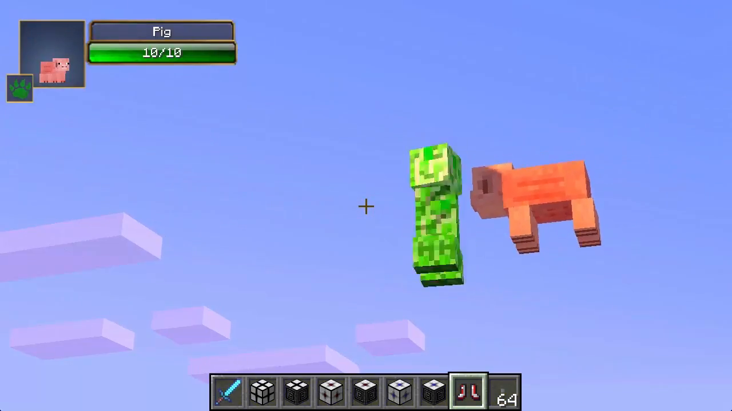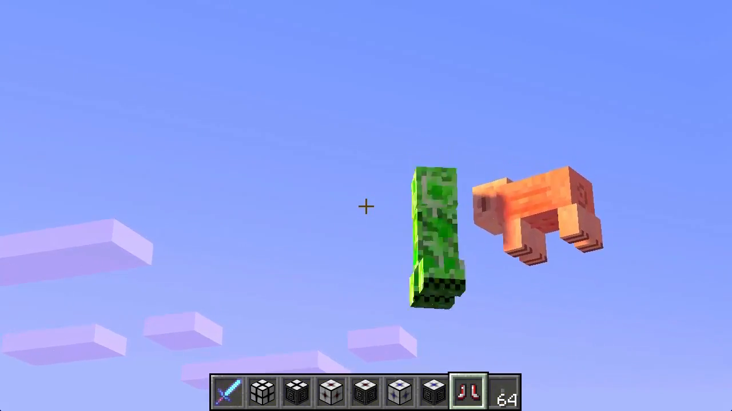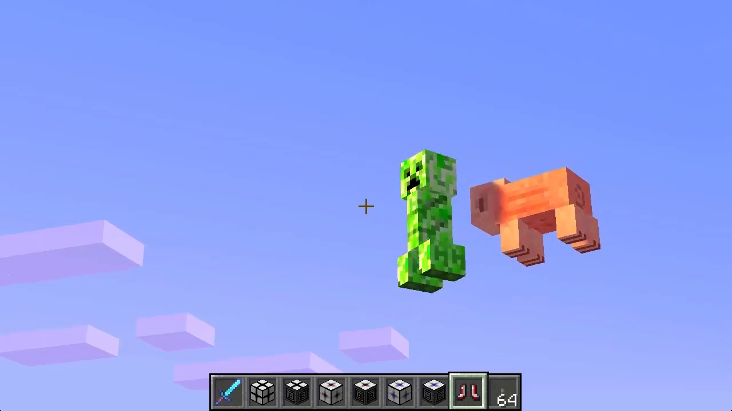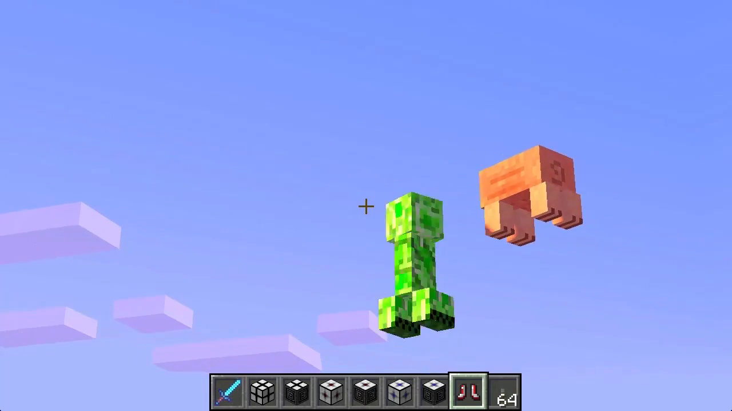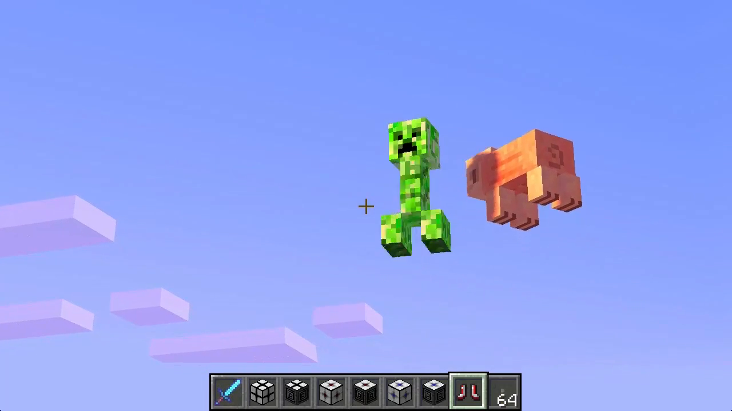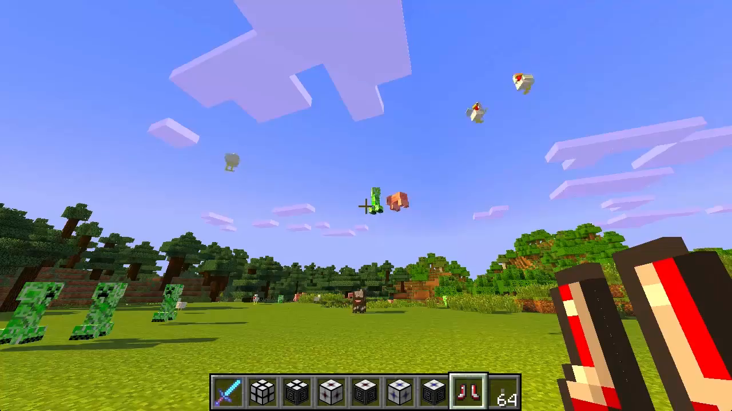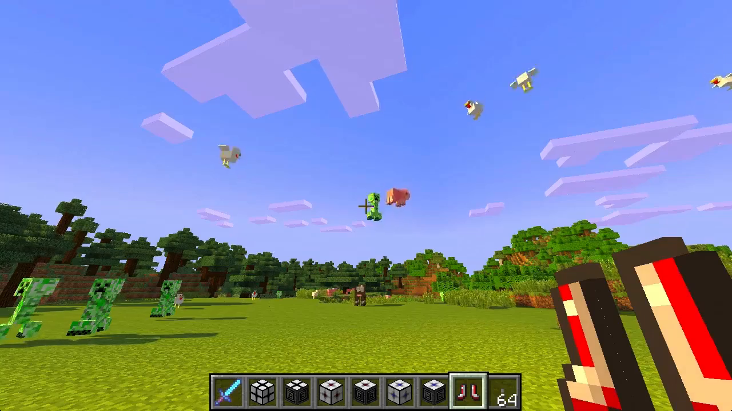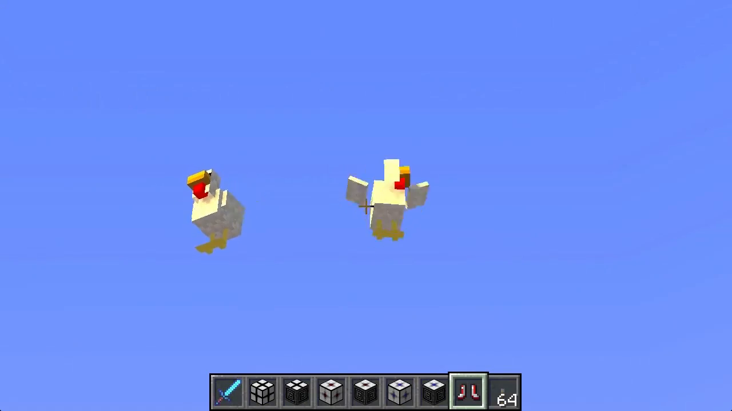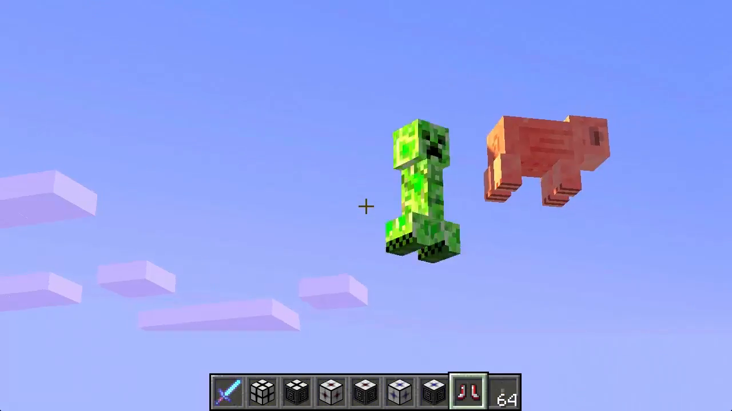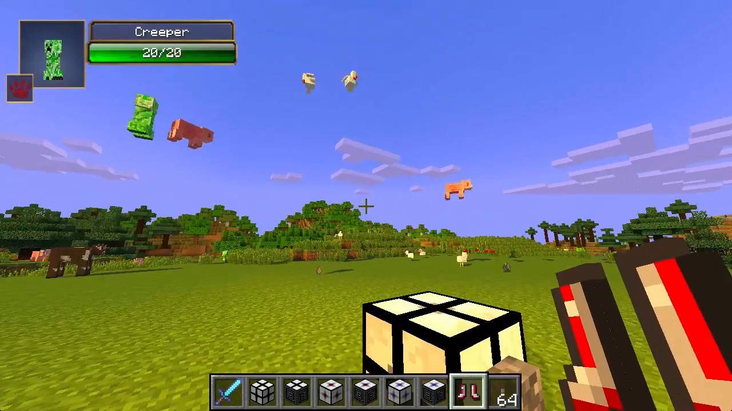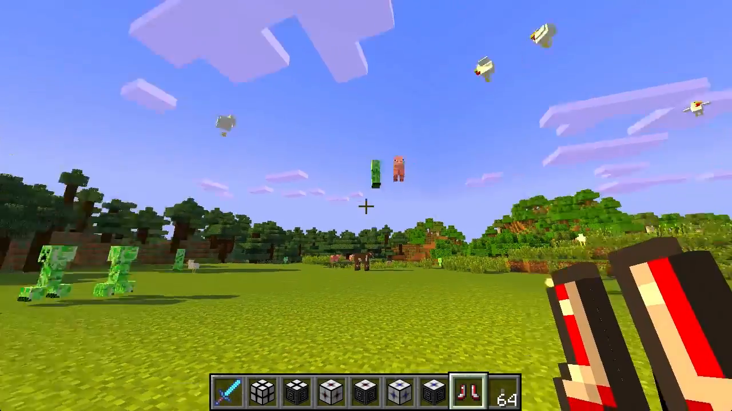Oh my god, that creeper's spinning around. What is that creeper doing? Look at him. He's just spinning around in midair. That pig is just watching him like, what is even going on right now? Oh my god, is that creeper ever going to stop? Oh my god, that chicken's spinning too! Wow, look at that! What? I don't even know what to say.